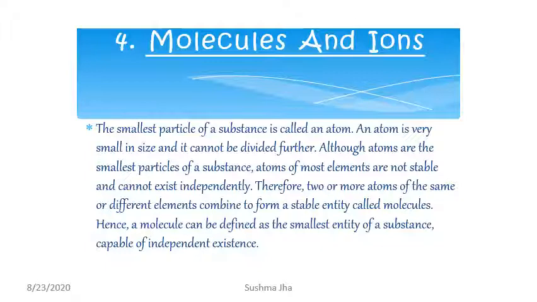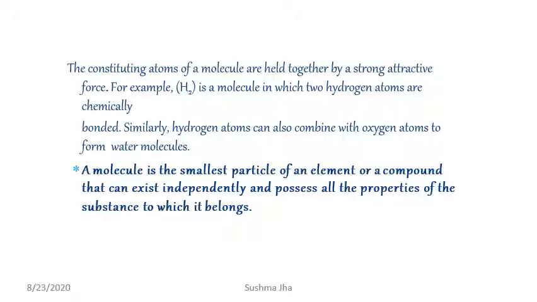Hence, how can we define a molecule? A molecule can be defined as the smallest entity of a substance capable of independent existence. The constituent atoms of a molecule are held together by strong attractive forces. For example, the molecular form of hydrogen, H2. H2 is a molecule in which two hydrogen atoms are bonded chemically.